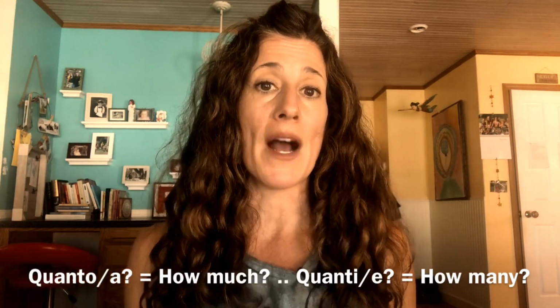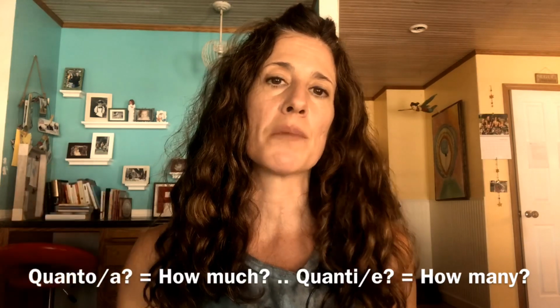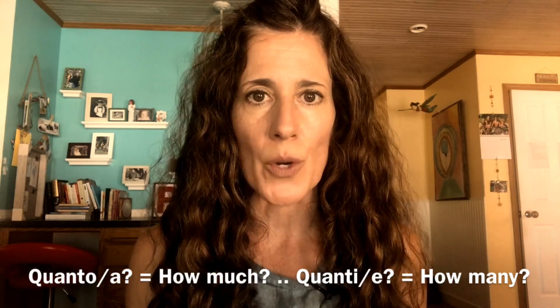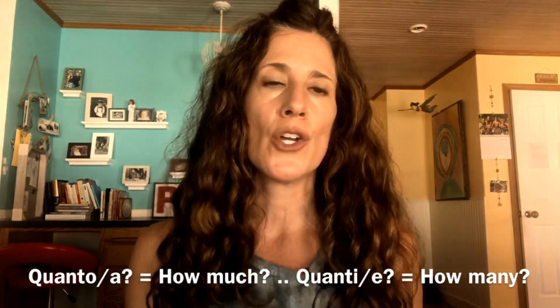Quanto means how much, or it can be plural, and then it can mean how many. So with all of these interrogative words that we've seen up until now, you're never going to change them. Dove is always dove, unless you add that E with the accent to change the word to where is. Come is always come. Che cosa, che, quando, okay? But with quanto, and the one we're going to see after quanto, quale, they do change based on gender and number of the nouns that follow them.